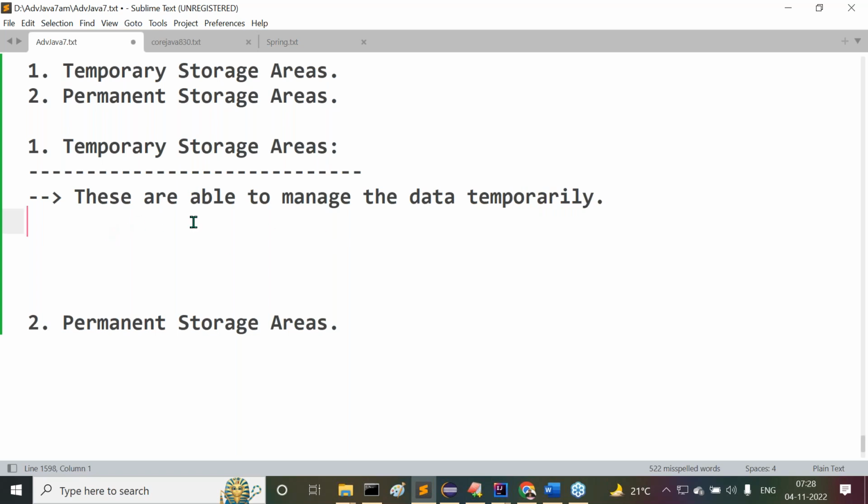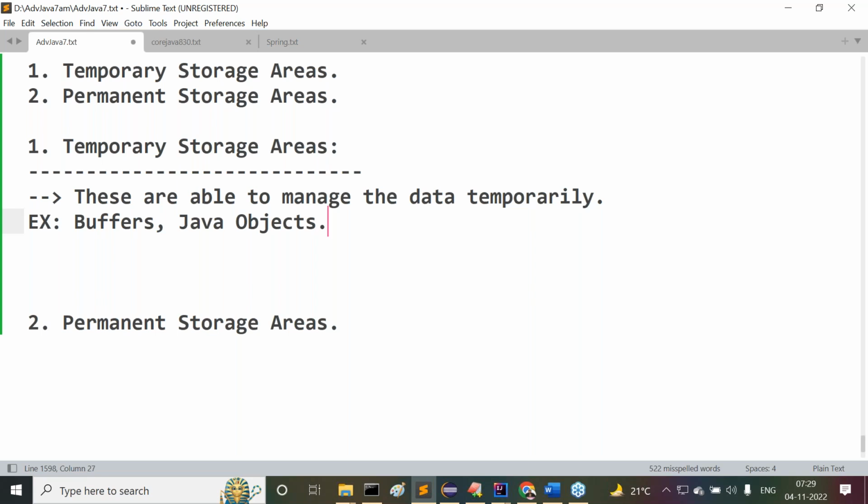Right. Now tell me examples for temporary storage areas. Even without Java, if you have basic awareness of computer science, everybody can say which are the temporary storage areas. Buffers, we can say, are temporary storage areas. Not only that, I simply want to say Java objects are temporary storage areas.